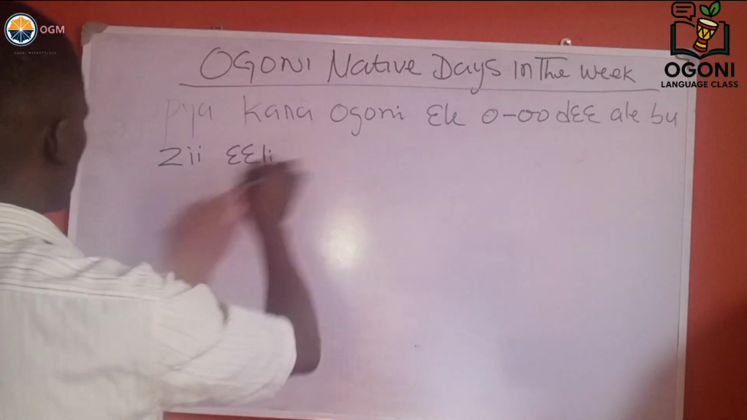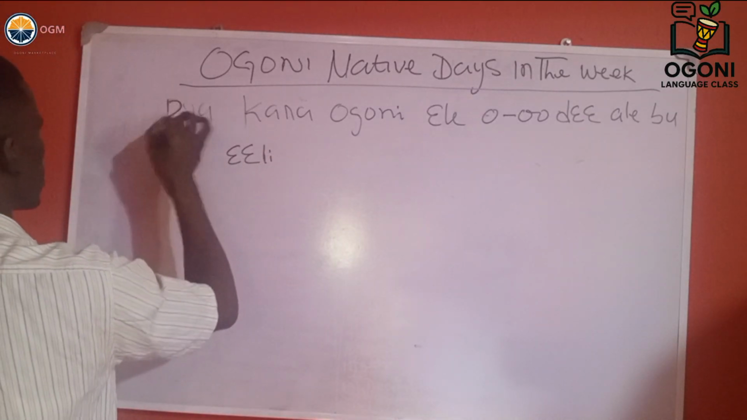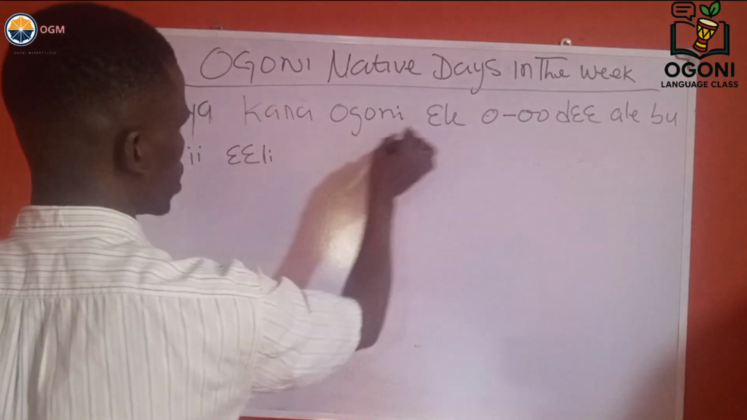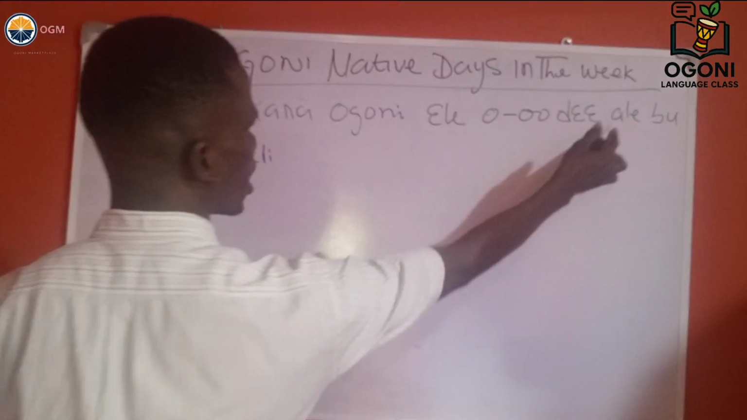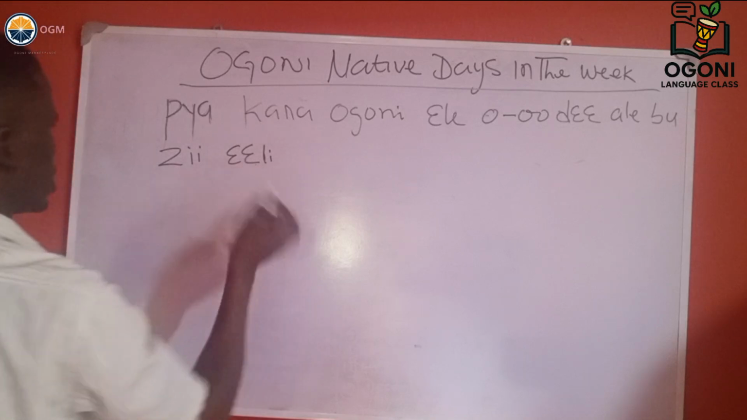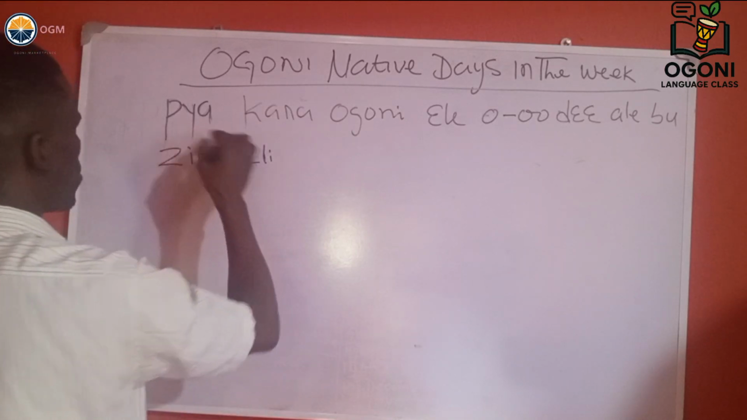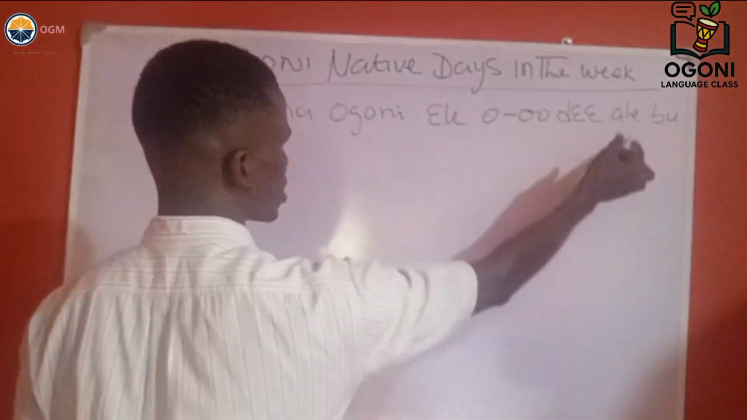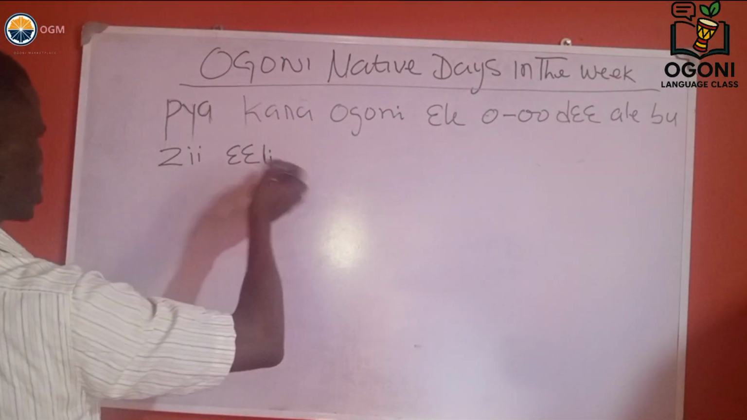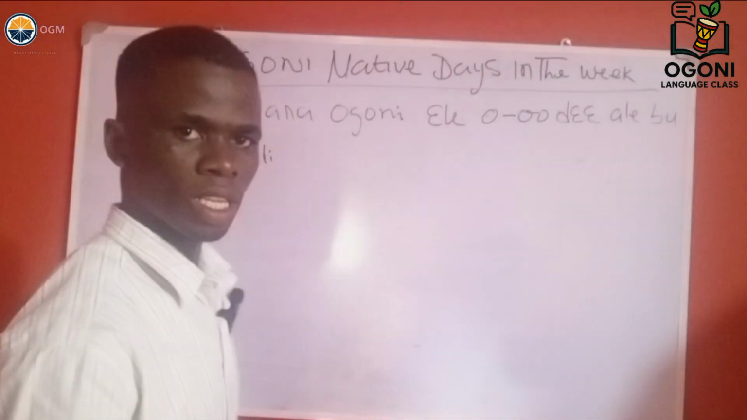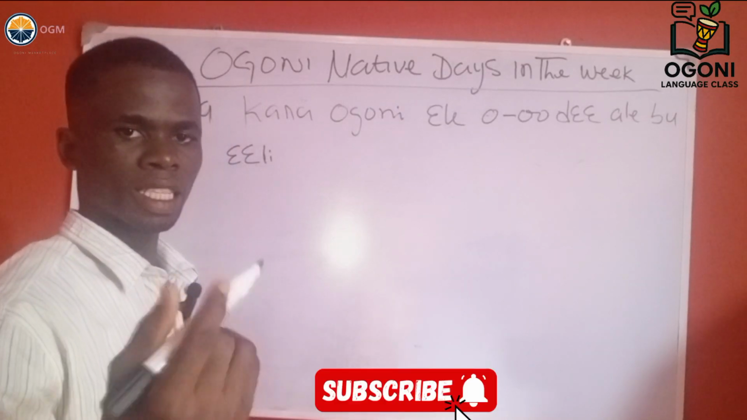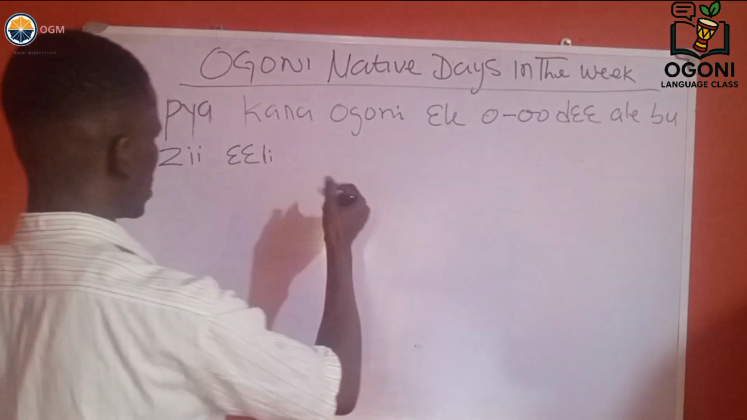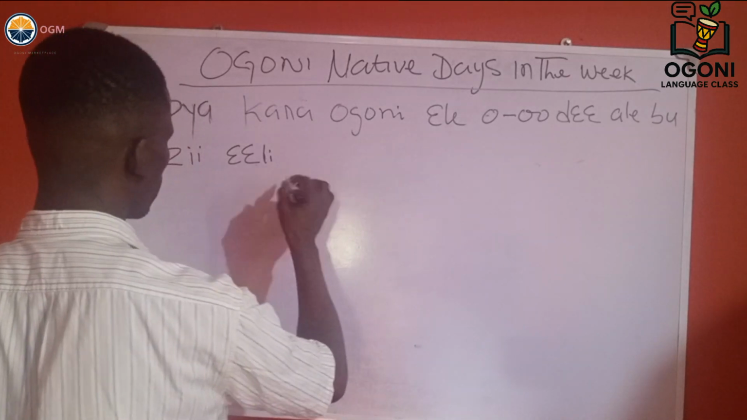What this means is Pia, Kana, Ogoni, Ele, Ode, Alebu, Zin, Eli. It means that the people of Ogoni have 5 days in a week. The names of the days in Ogoni are as follows.